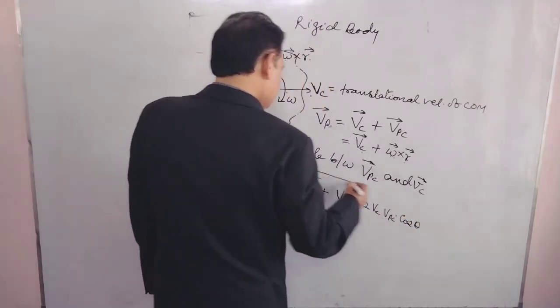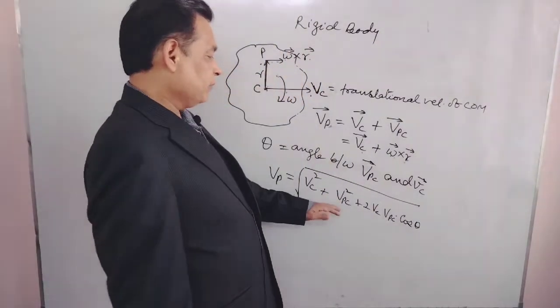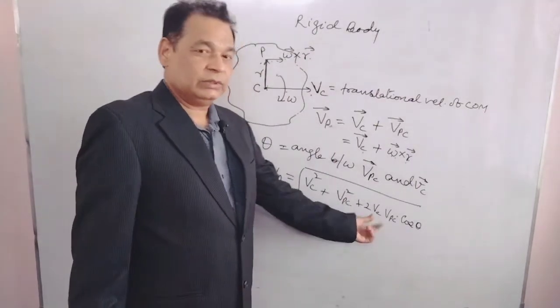This one will give you the velocity of any point P. If they are not parallel, we have to use this one.